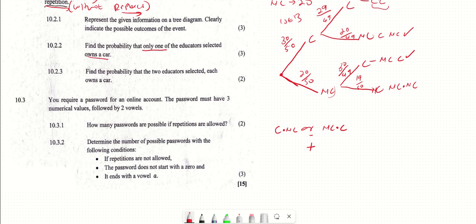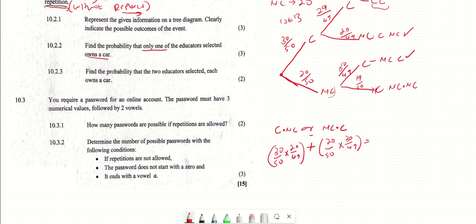So the probability of choosing one with a car is 30 out of 50, multiplied by, because it's "and", one without a car, which is 20 over 49, plus choosing one without a car, which is 20 over 50, multiplied by choosing one with a car, which is 30 over 49.